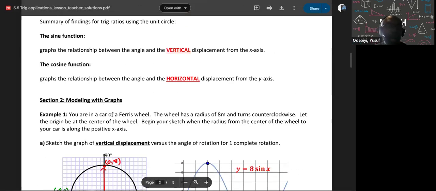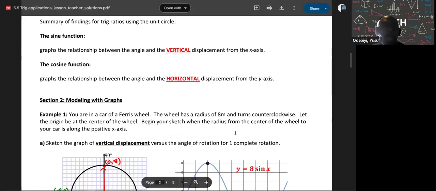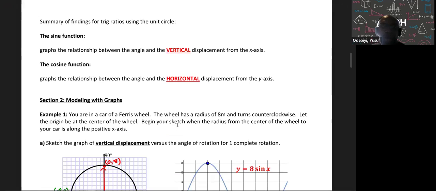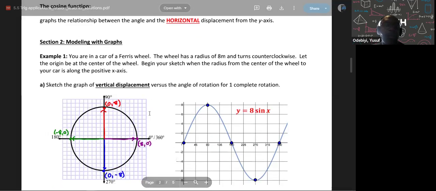You are in a car of the Ferris wheel. Okay, the wheel has a radius of 8 and turns counterclockwise. Let the origin be at the center. Begin your sketch where the radius from the center of the wheel to your car is along the x-axis.